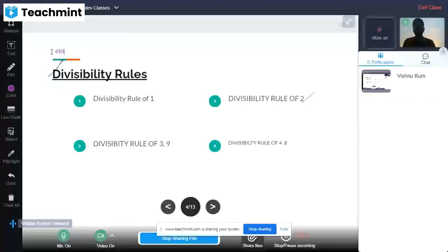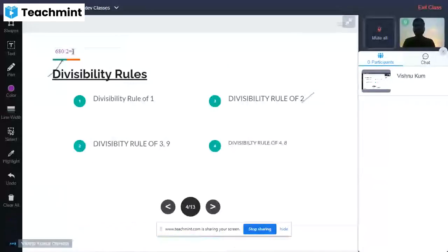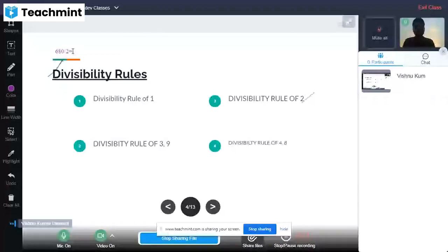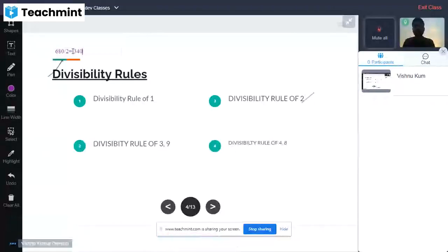If we divide it by 2, what will we find? It is completely divisible by 2, and the result will be 340.